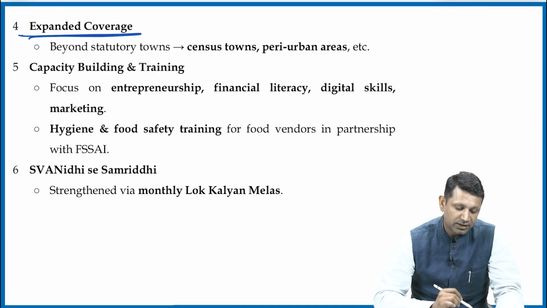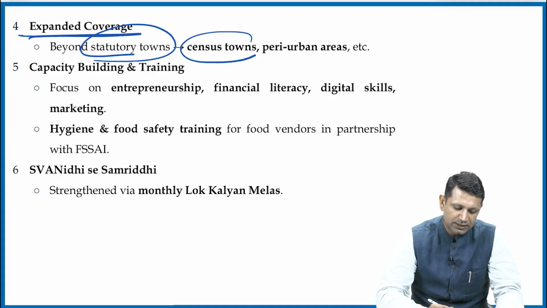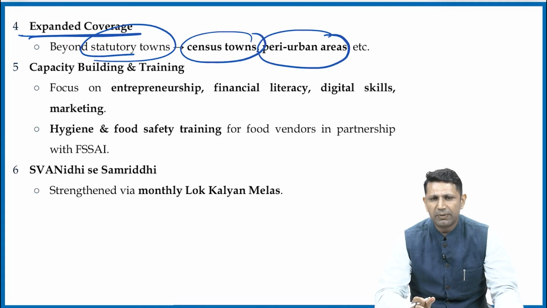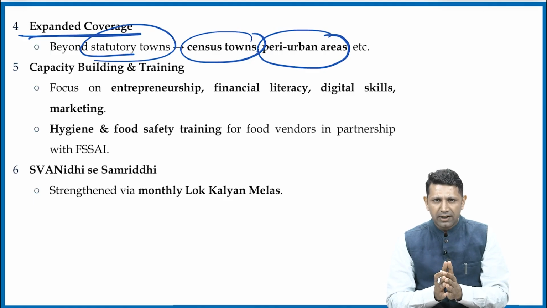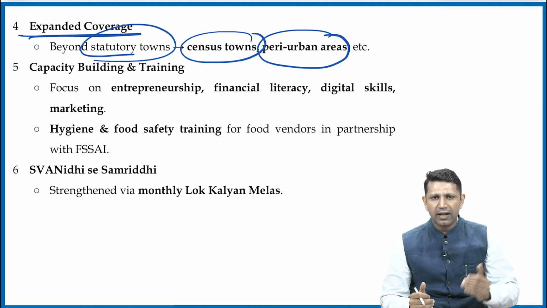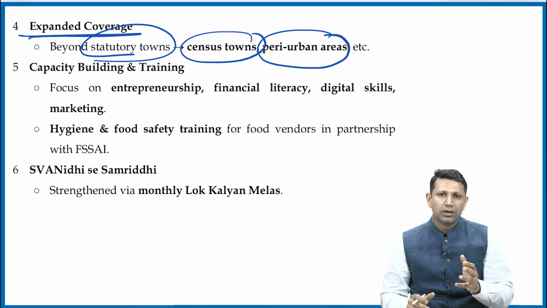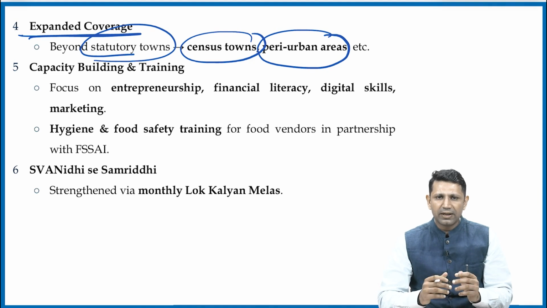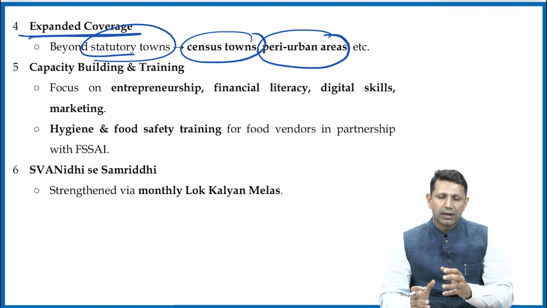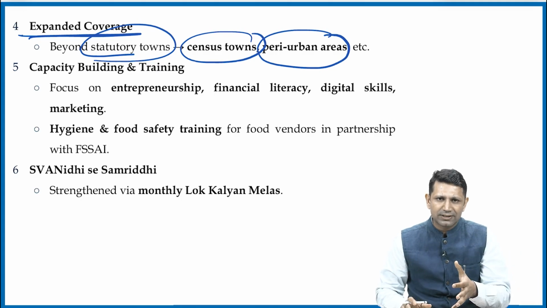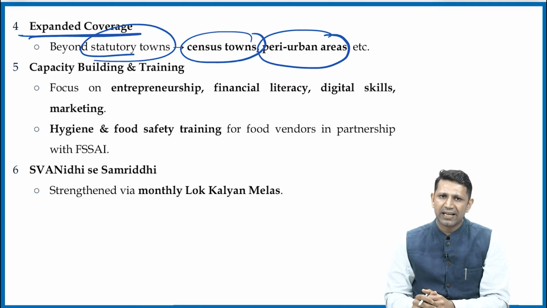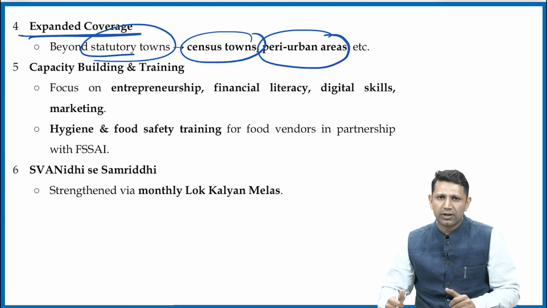Then there is expanded coverage also. Initially, it was restricted to statutory towns. Now it has been extended to census towns and peri-urban areas. So basically, the credit limit has been increased. Credit card services have been provided so that they can have immediate access to credit. Third, they have now increased the cashback incentive. The area is also expanded. Earlier it was statutory towns. Now census towns as well as peri-urban areas have been included. So more people are now included here.